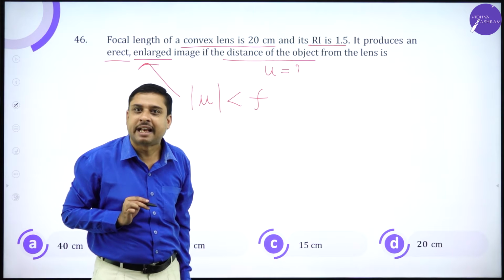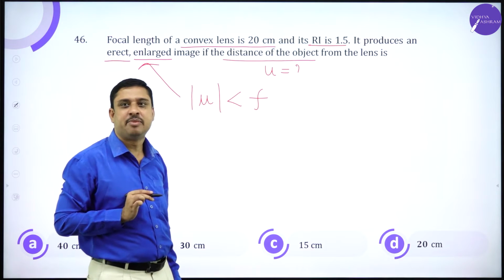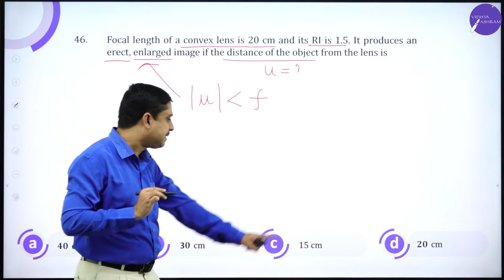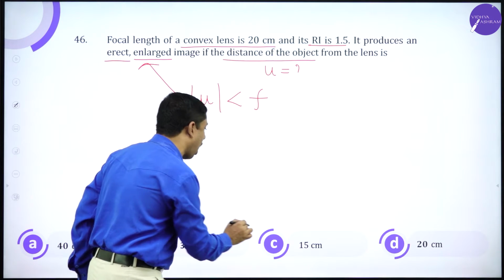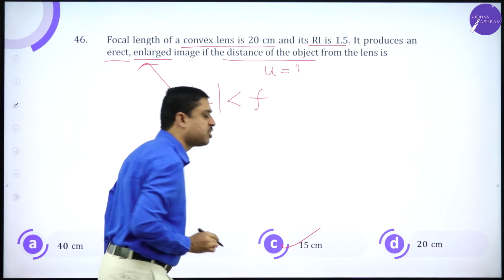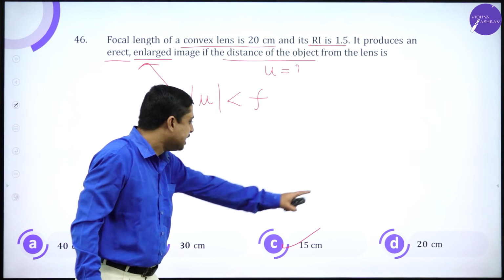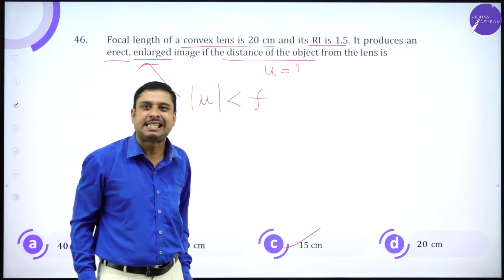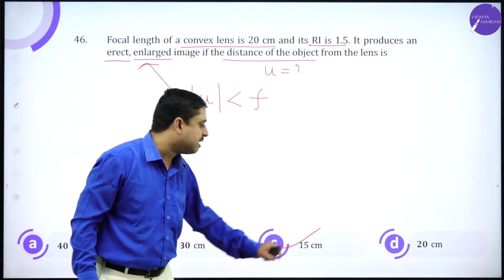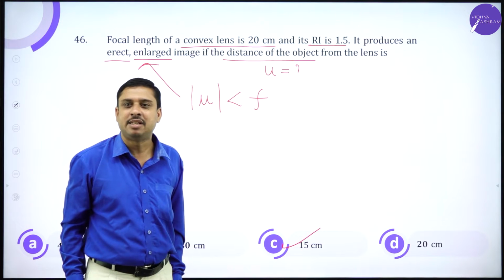What is the focal length given? 20 centimeter. Less than f, if you observe the options, mere observation. C is the only option less than 20. So the answer is 15 centimeter.